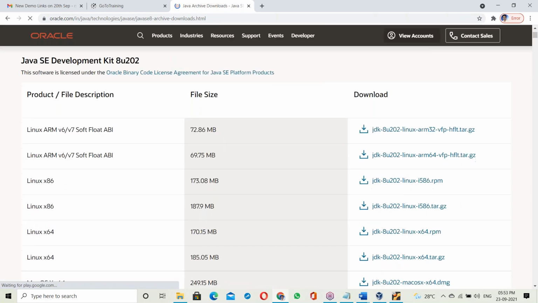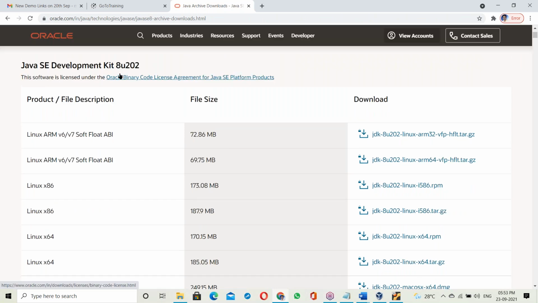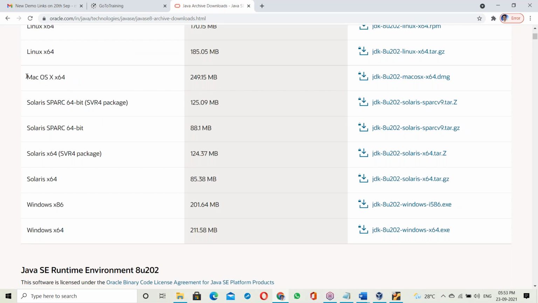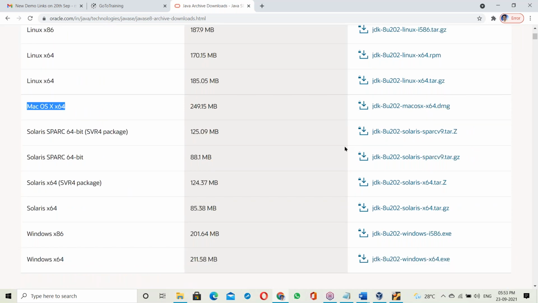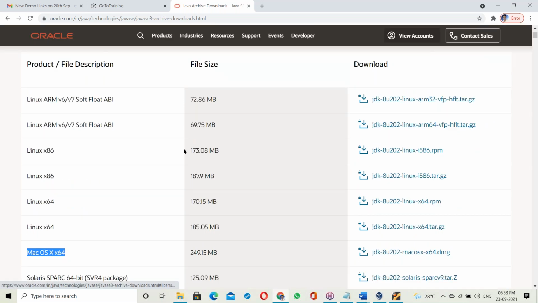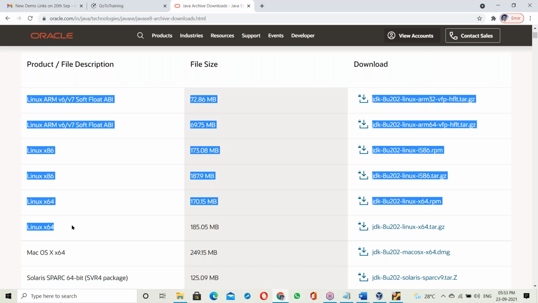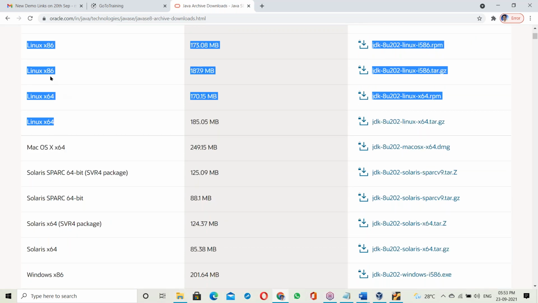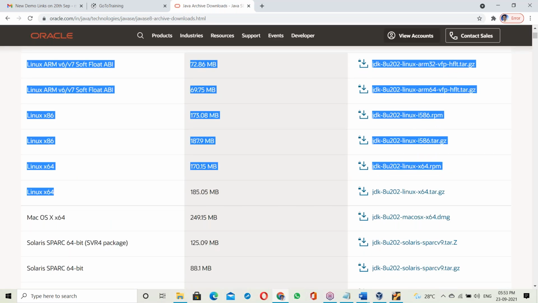See this JDK product. Here are the JDK downloads for Linux platforms, Mac OS. These are all JDKs for Linux, and Linux also has different variants, like Linux 64-bit and Linux x86.